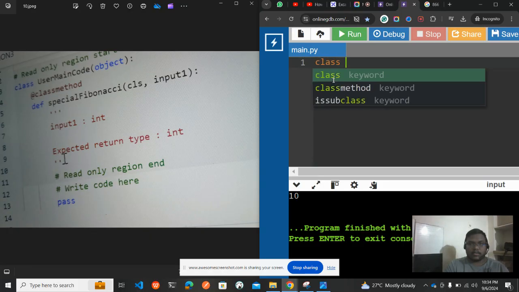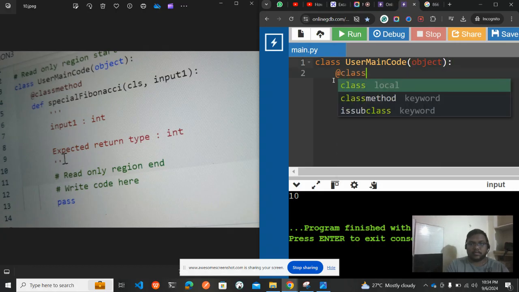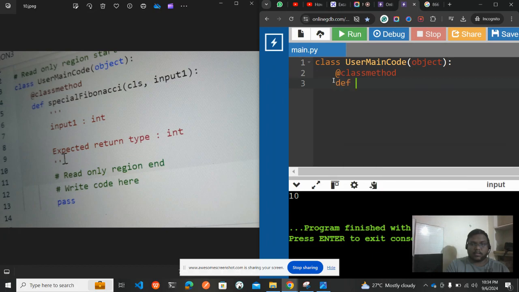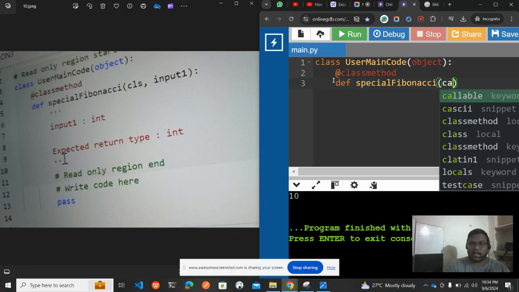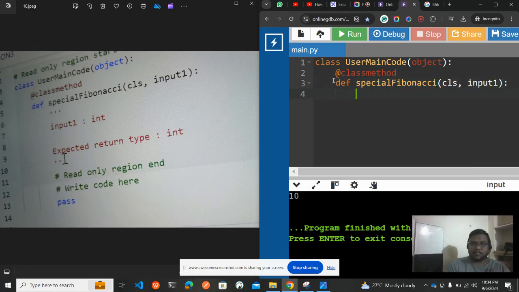Okay, so class UserMainCode(object), then @classmethod, and then def specialFibonacci(cls, input1).